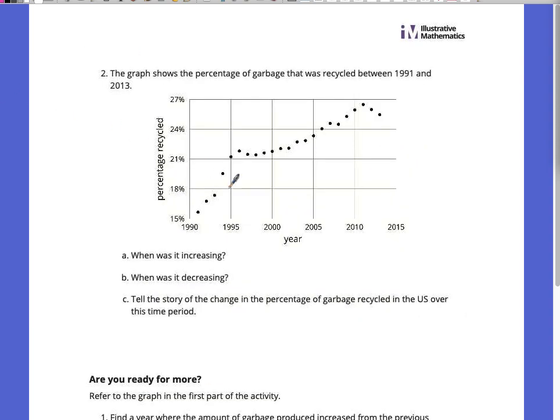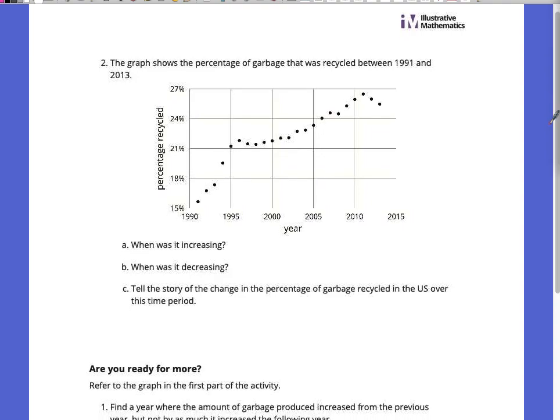But then you look at this one, this graph shows the percent of garbage that was recycled, and this one, it's a good thing that overall this graph goes up, right? Because the garbage that is not being thrown into landfills is being recycled. So we like that number to go up. All right.